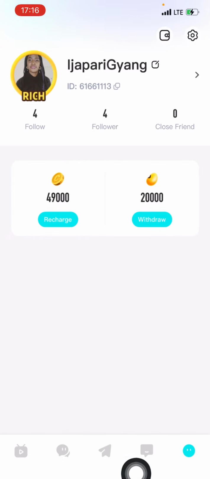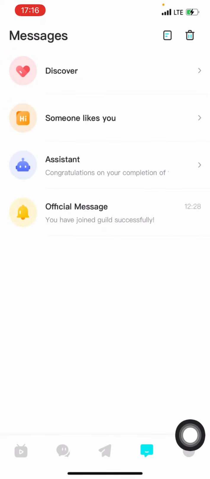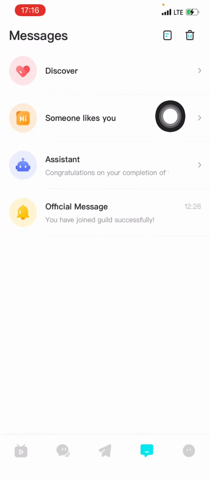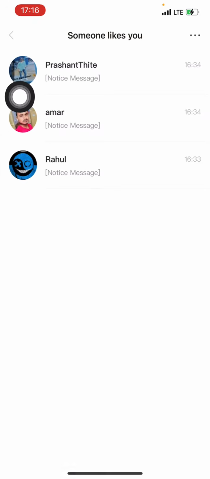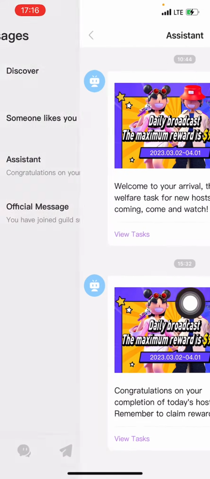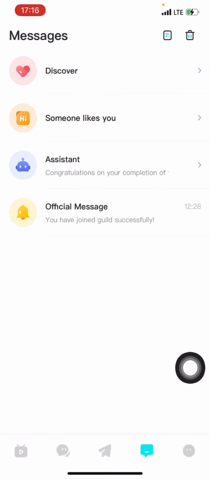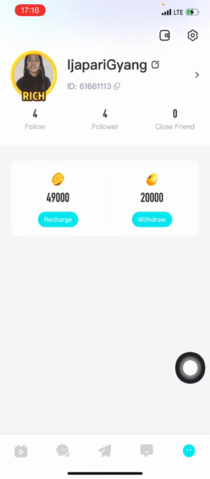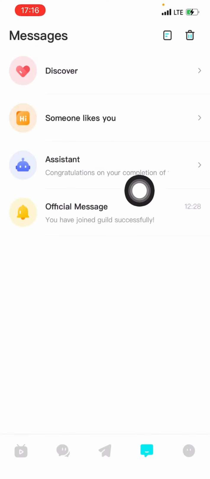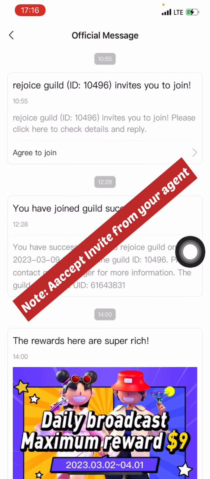So here is the interface. Right here, if I click here, it will show me messages, where you click to discover people, to see if people have liked whatever you posted, and people that have followed you. Here is where you receive messages. One thing you should know about the app first of all is that you must be under an agency before you'll be able to go live. So once you have signed up, ensure you screenshot or copy this ID and forward it to your agent. Your agent is going to send you an invitation, and you come and click on message, where you will see the option to accept the invite that your agent has sent to you.